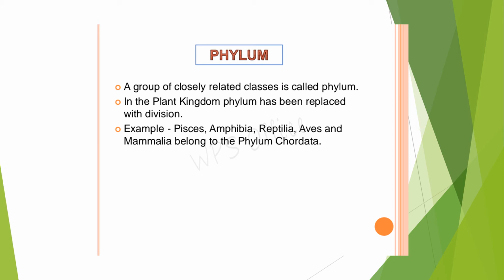So phylum Chordata has a wide range of classes like Pisces, Amphibia, Reptilia, Aves and Mammalia. So phylum Chordata with 5 classes. Like that, for every phylum there will be many organisms under that particular phylum.